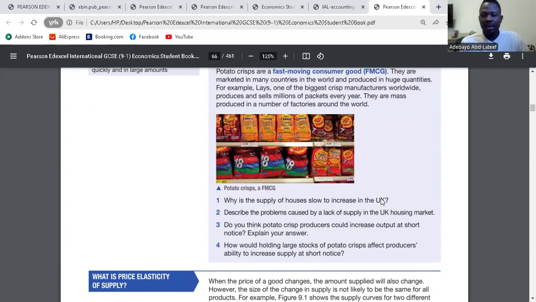Clear. Question 2, describe the problem caused by a lack of supply in the UK housing market. Lack of supply, which represents shortage, has brought about an increase in price. A lack of supply of housing will bring about an increase in the price of housing because houses are short. There's a shortage in the market, and whenever there's a shortage, price increases. Clear.